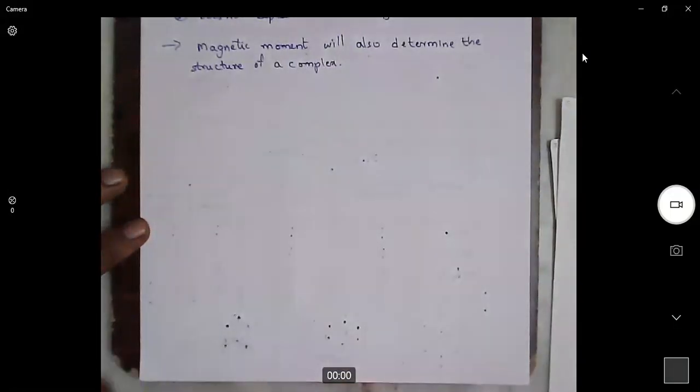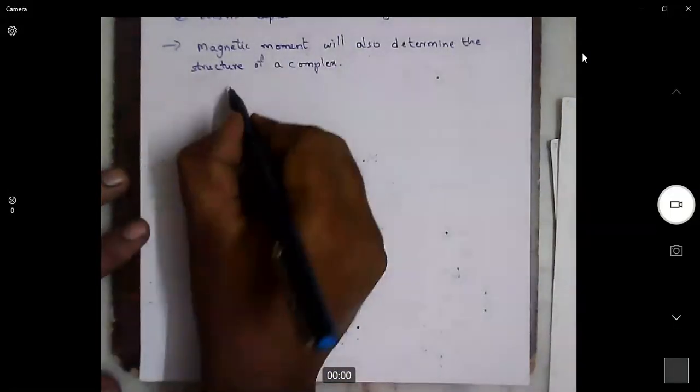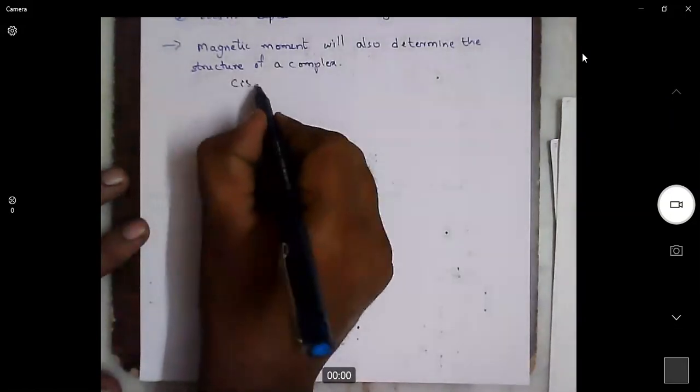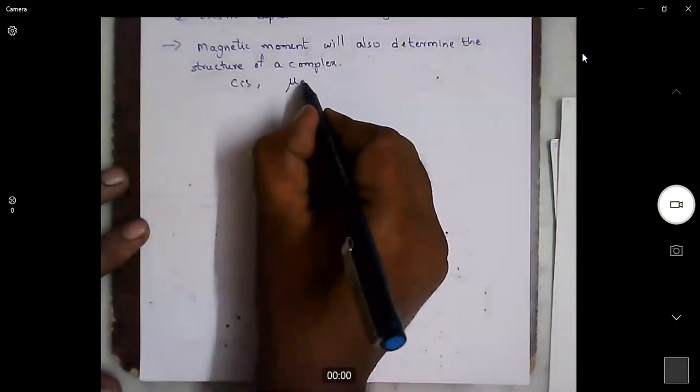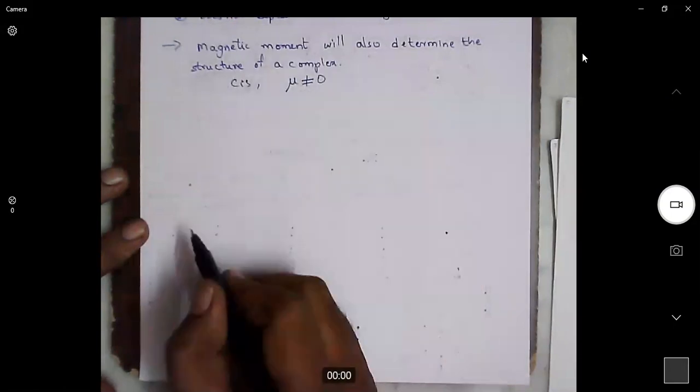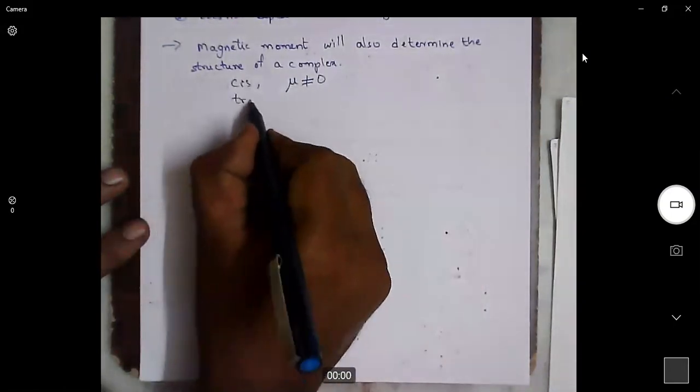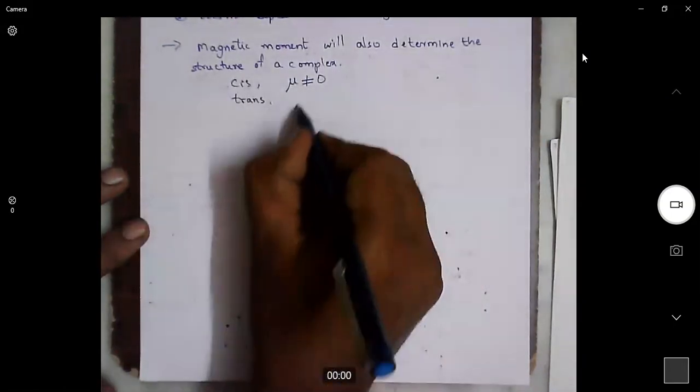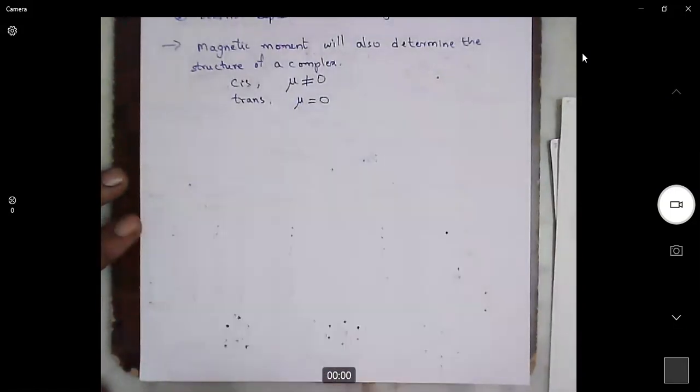Generally, cis compounds will have a non-zero magnetic moment, whereas a trans compound will have zero magnetic moment.